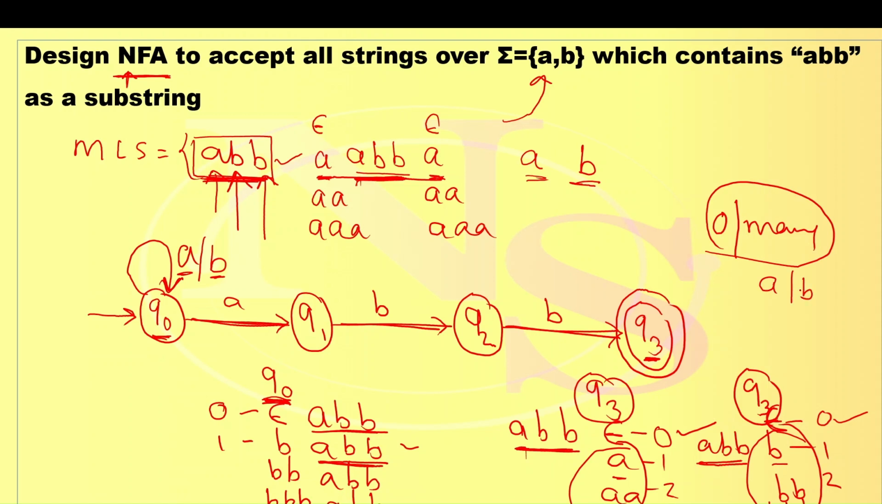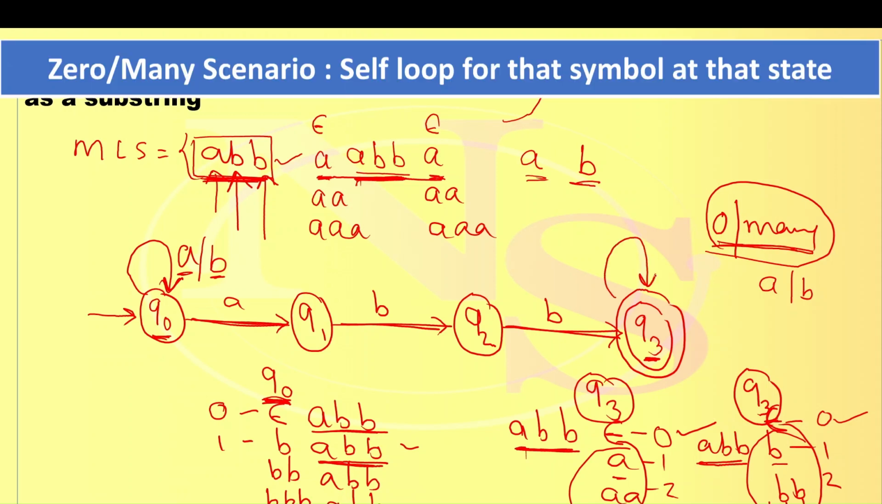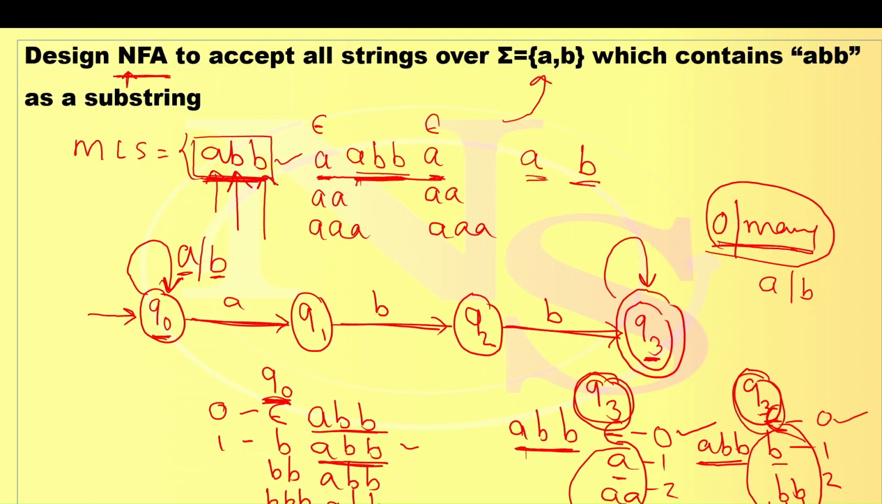And as I explained in all previous videos, whenever in TOC there is a scenario of 0 or many, you need to give the self loop. At state Q3, for which symbol? Symbol is A as well as symbol is B. So here we put a self loop for A as well as for B.